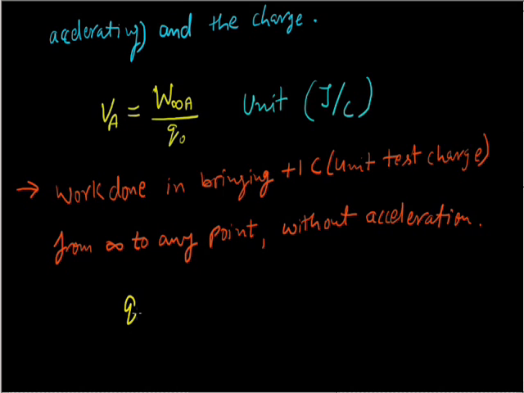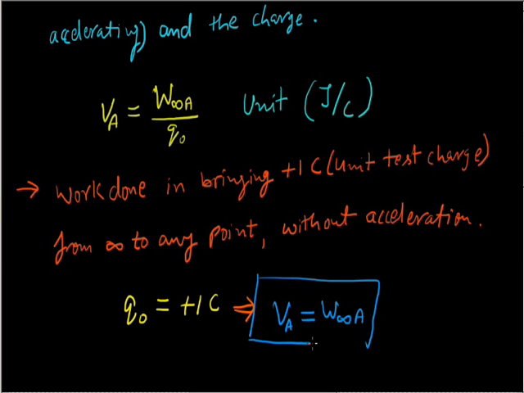If we put Q naught equal to plus 1 coulomb, a unit test charge, then the potential at any given point, let's say V A at point A, will be equal to W infinity A, when Q naught is plus 1 coulomb.